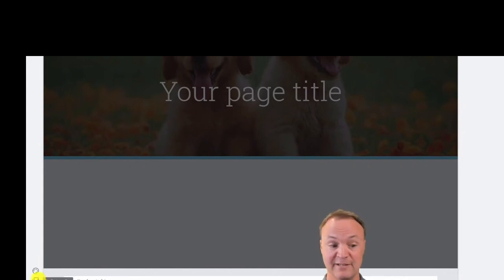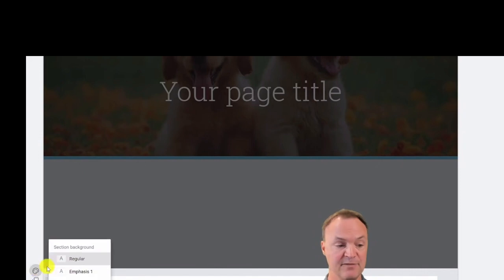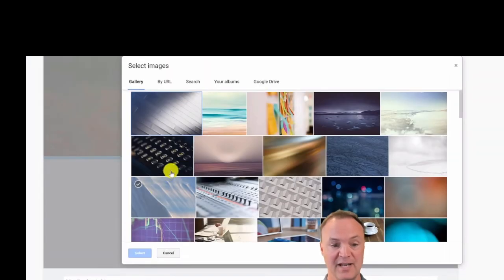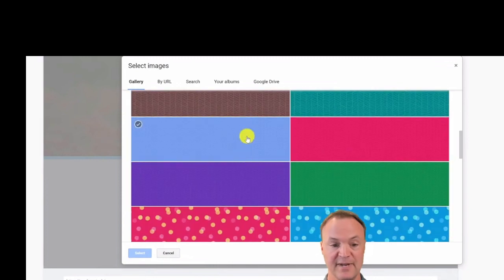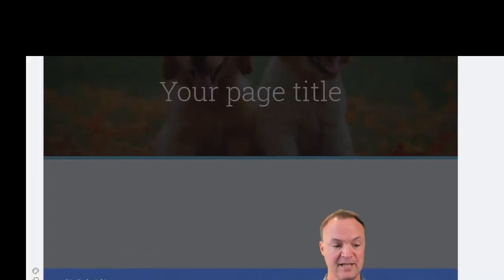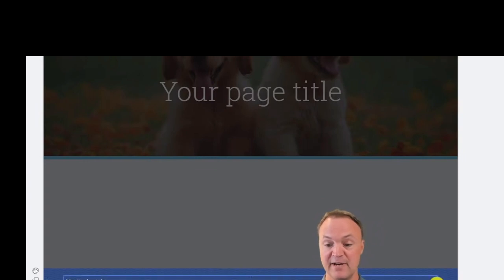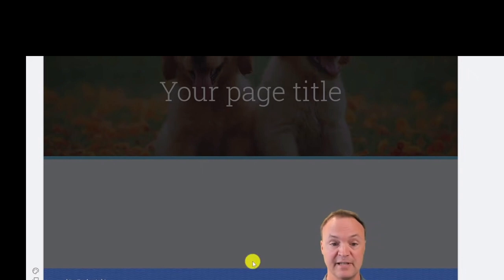I can duplicate this section here too, and I can change and select the background. Now it's defaulted because of the theme that I picked, but if I go to it and I wanted to maybe have an image in the background, I could do it that way. So if I go to select image, and I'll use one of these pattern ones, you'll see that now it's different in the background, and it makes the adjustment to show the font. So you can make adjustments just like that.